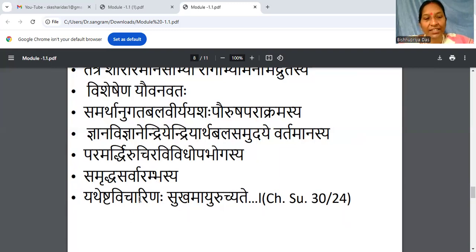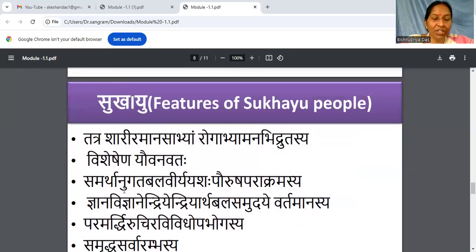And Yathastha Vicharinaha. Yathastha Vicharina in a sense, ishta vicharina. Ishta means ichha. I am independent to think of something to do, some plans. Some things I can plan and execute independently. So Yathastha Vicharina is very independent in thought process and can go independently with their own thought, planning and programming. These are the criteria for Sukhayu.